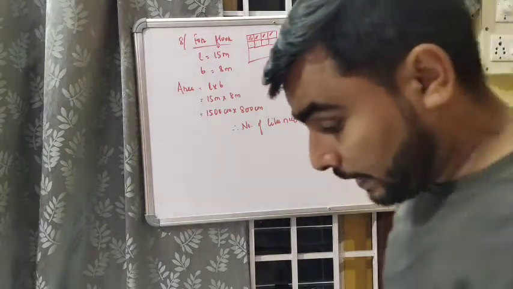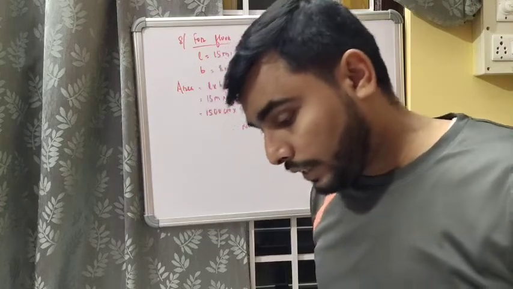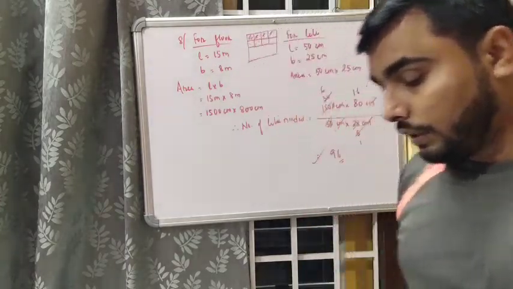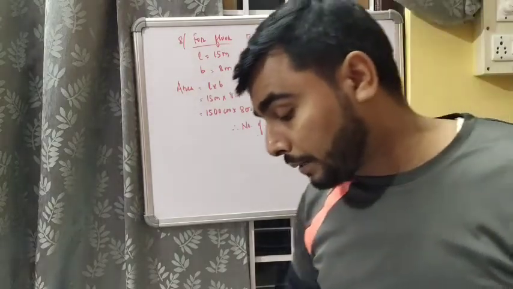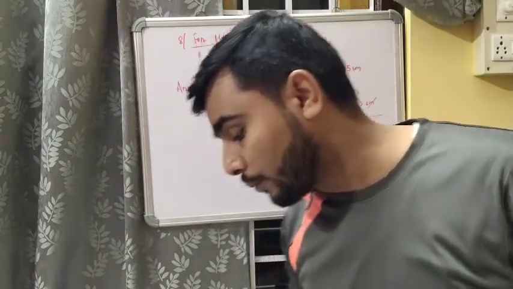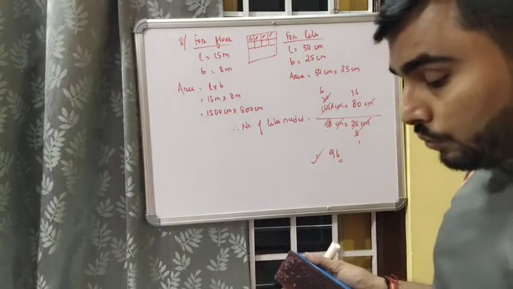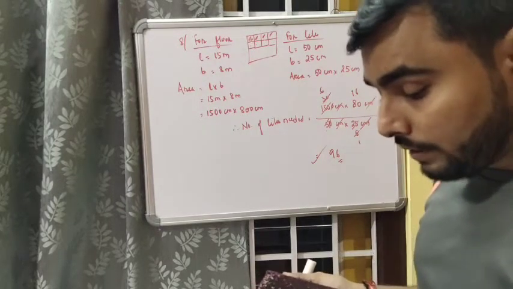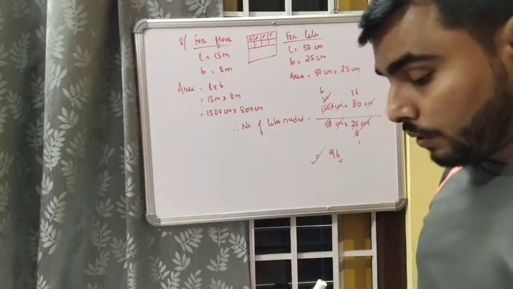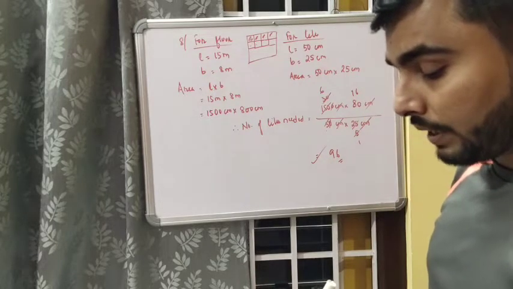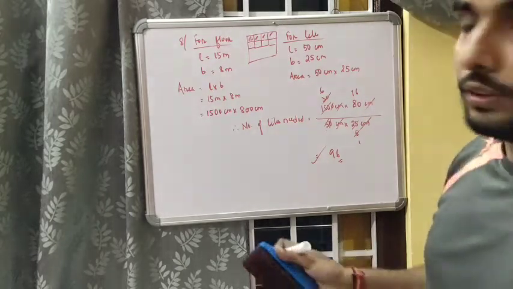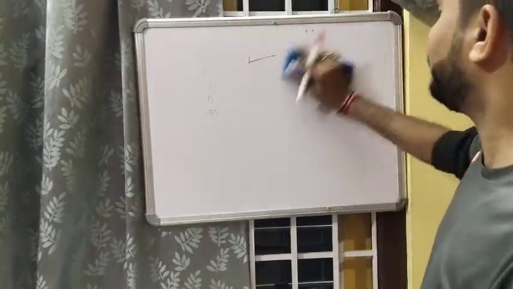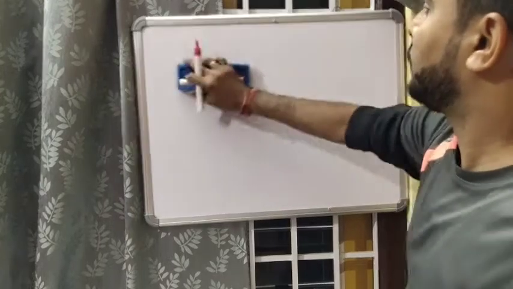Okay, then again there is one more part. Find the number of tiles required, we have found it. Further, if a carpet is laid on the floor so that a space of 1 meter exists between the edges of the carpet and the edges of the floor, what fraction of the area is uncovered? Now again we need to move on with the second part of the question.